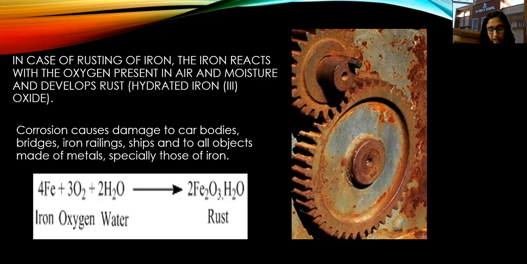Then rusting of iron can also be prevented by galvanization. Now what is this galvanization? The process of depositing a thin layer of zinc metal on iron objects is called galvanization.